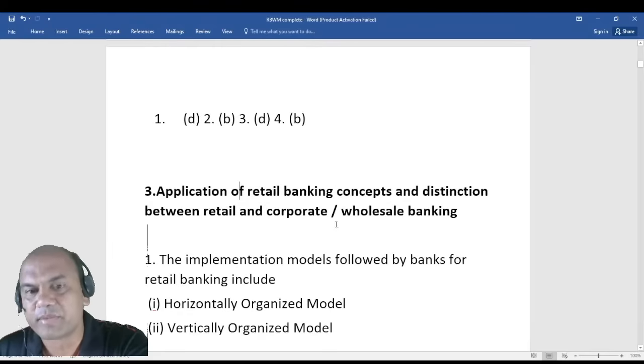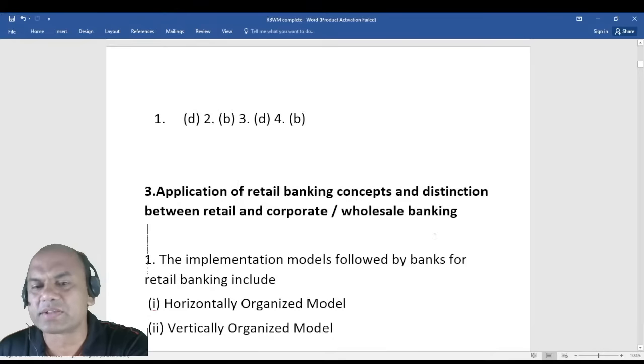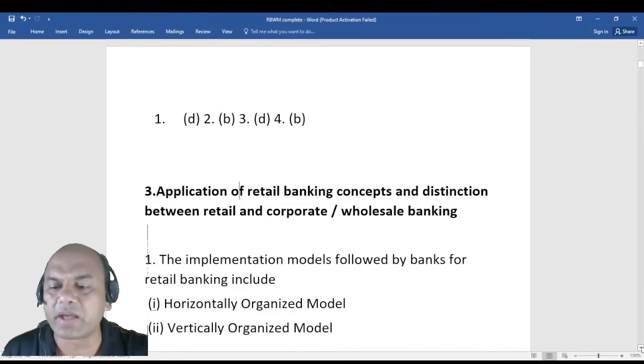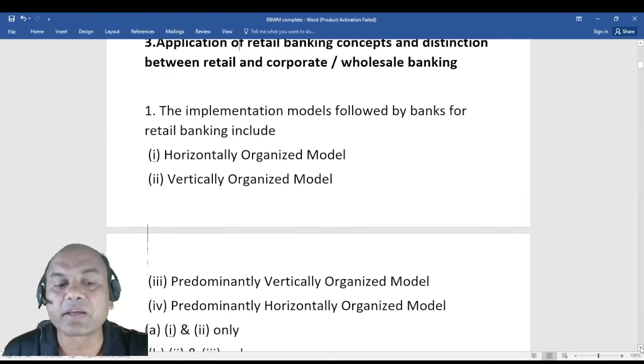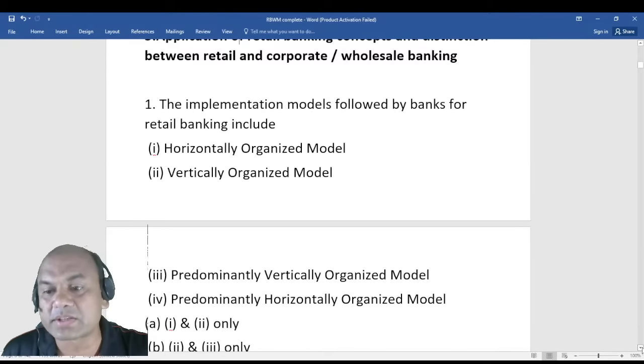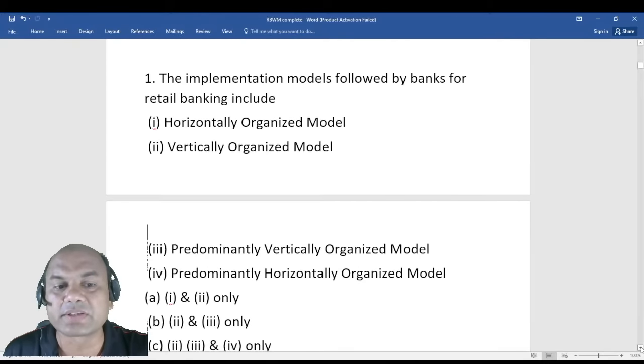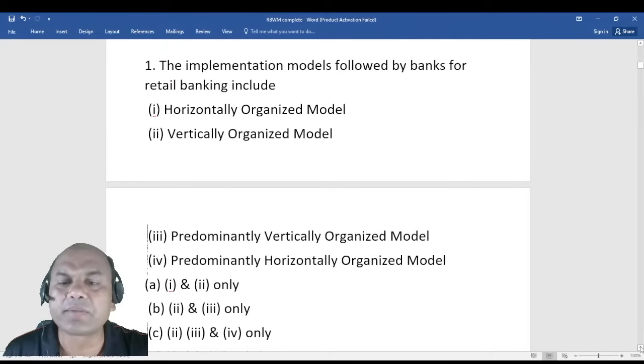Third chapter now. We are covering all the important ones fast, so that we are having lesser time. We are covering all the important ones which are given in the books also, so that tomorrow, if something comes from here, we should be able to answer, isn't it? Because now what happens is in RBWM, many a times they stick to the books only. They don't go beyond the books. Many times I have seen.